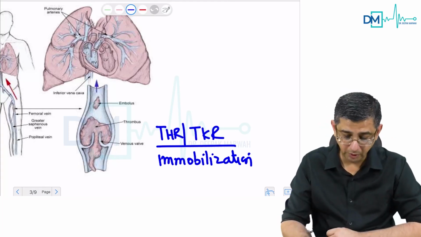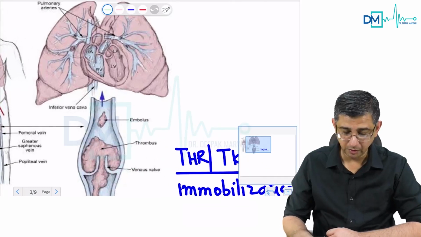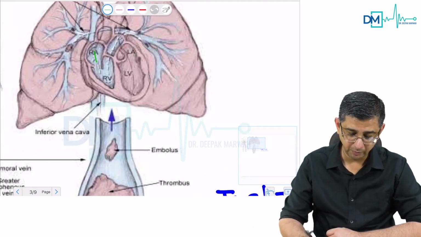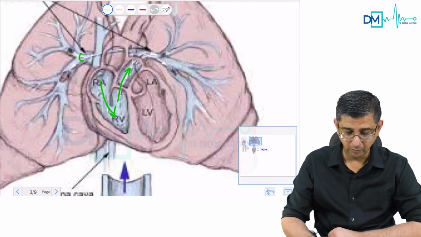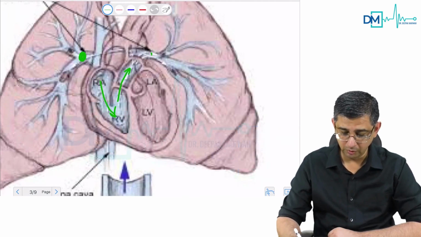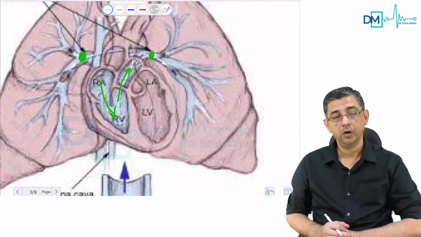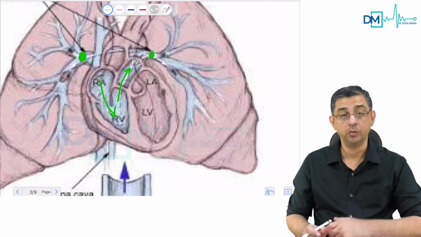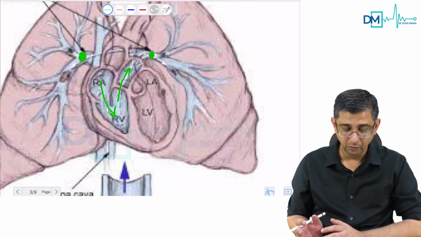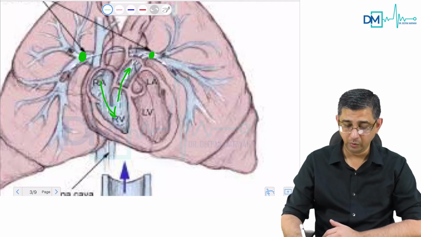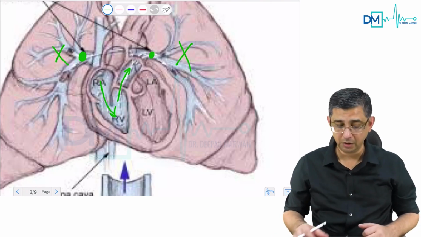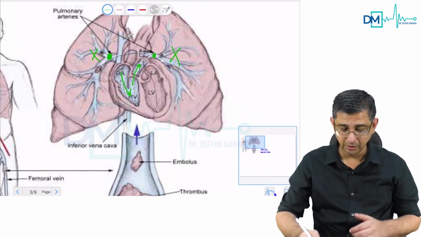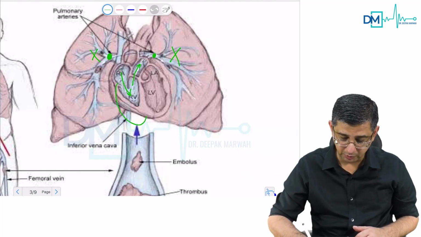The thrombus will go like this. It will enter into the right atria. From right atria, it will go into the right ventricle. Then it will go into the pulmonary artery. And then there's a possibility that the embolus could go and block the main pulmonary arteries itself. It could be single, it could be multiple emboli; once they go into the pulmonary artery and block the circulation, you would be having a severe hypoxia and a ventilation perfusion imbalance, and the right side of the heart will definitely fail, will become gradually dilated.